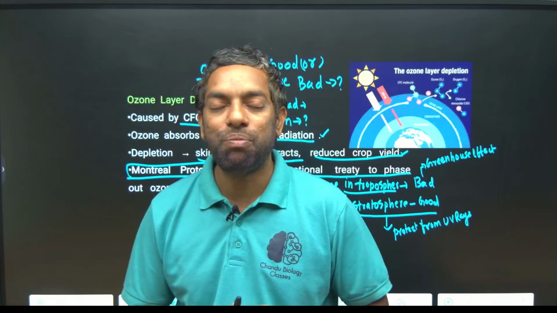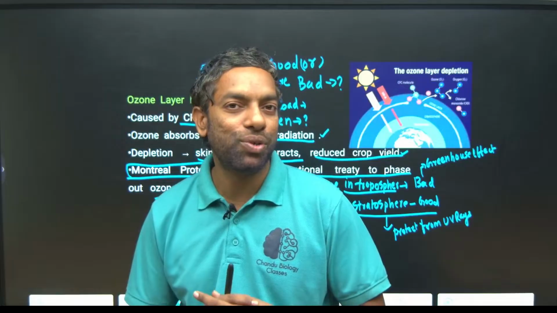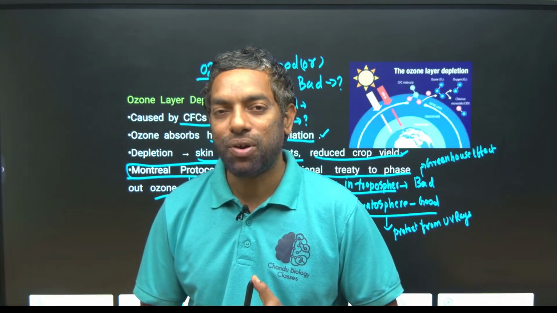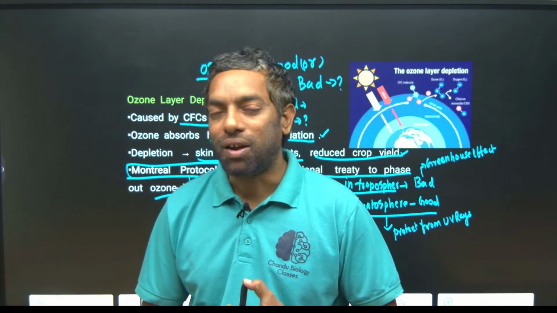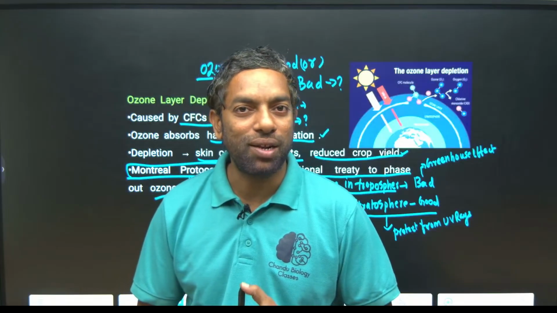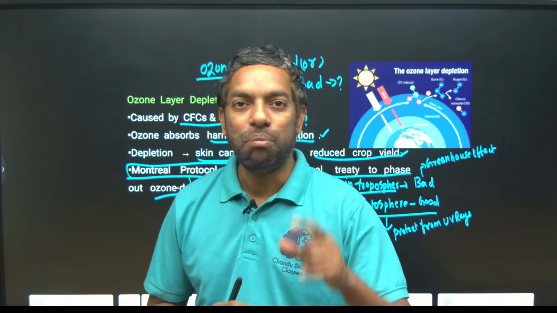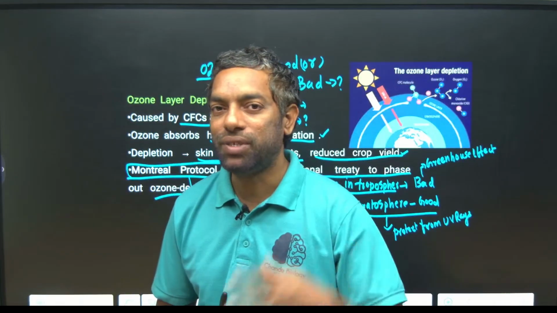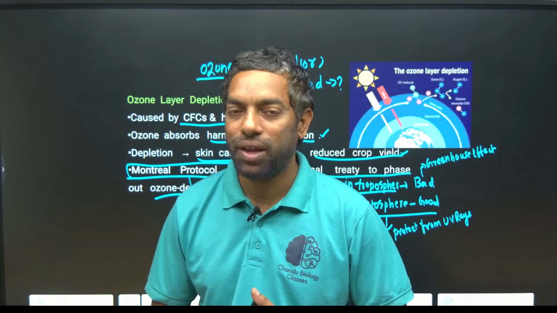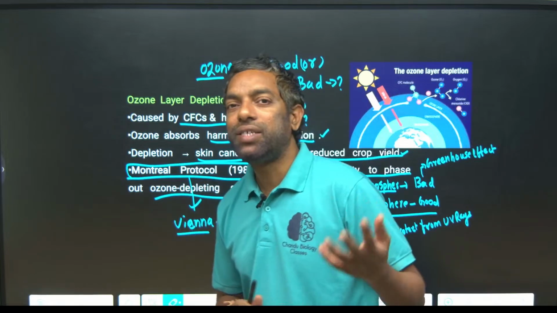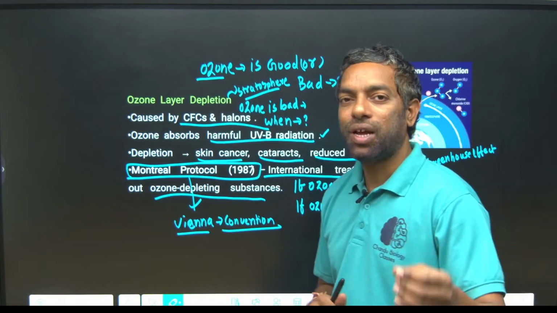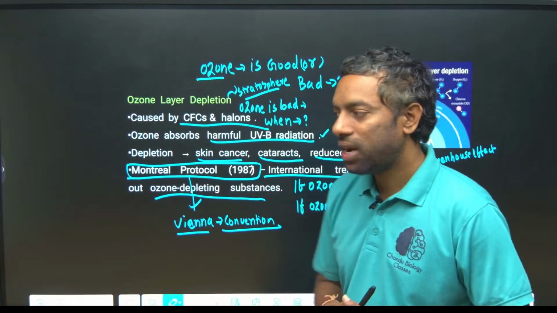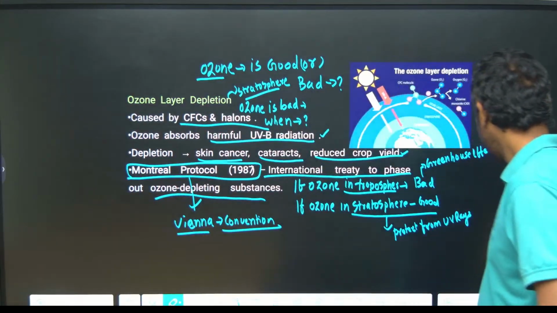They can ask you which protocol tells about ozone depletion. Montreal Protocol, Kyoto Protocol, Cartagena Protocol, Nagoya Protocol, there are a number of protocols. The Montreal Protocol tells about ozone depleting gases, mainly CFCs. It comes under the Vienna Convention. Okay?